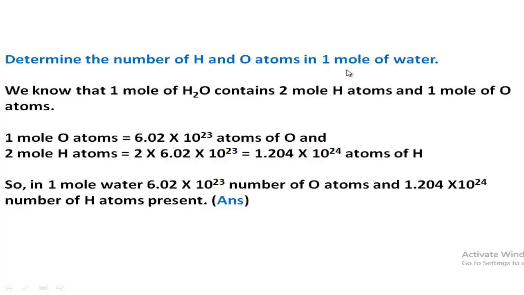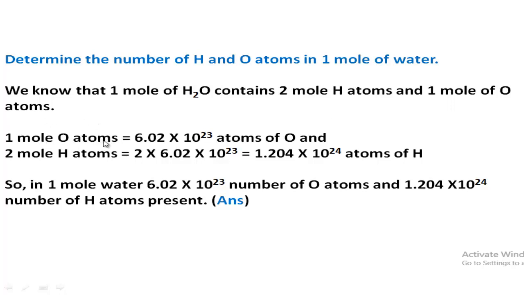To do this type of problem, you have to know the correct formula of the compounds. So here we can see in the formula of water, 2 atoms of hydrogen and 1 atom of oxygen are present. So in 1 mole of water, there are 2 moles of hydrogen atoms and 1 mole of oxygen atoms.